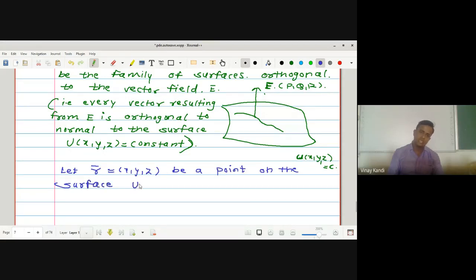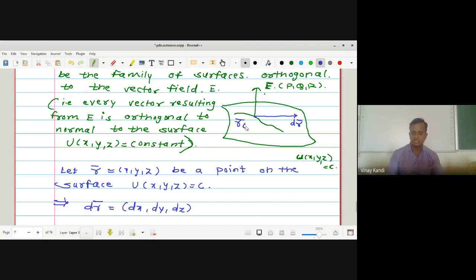On the surface capital U of x, y, z equal to c, what is the tangent vector then? dr bar, which is nothing but dx, dy, and dz. This is the tangent vector at point r. Suppose this is the point r bar, then the tangent vector is given like this.